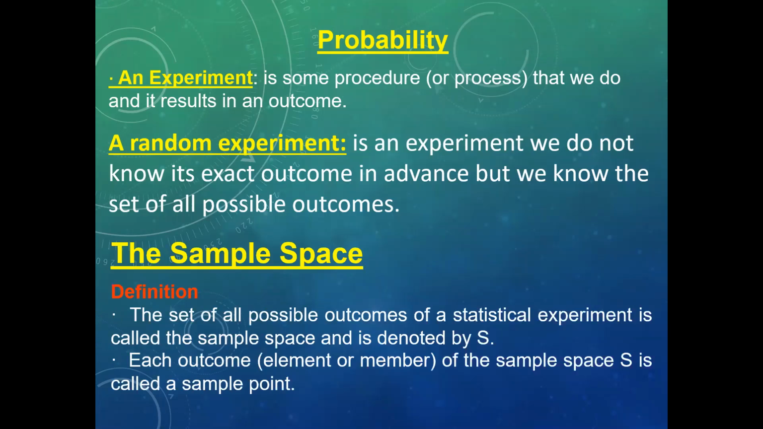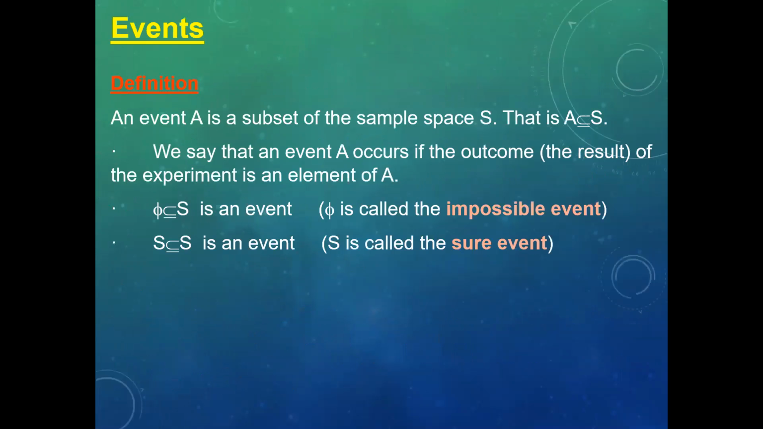The sample space definition. The set of all possible outcomes of a statistical experiment is called the sample space and is denoted by S. Each outcome of a sample space S is called a sample point. Events definition. An event A is a subset of a sample space S. We say that an event A occurs if the outcome of the experiment is an element of A.